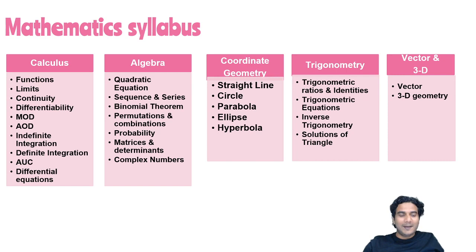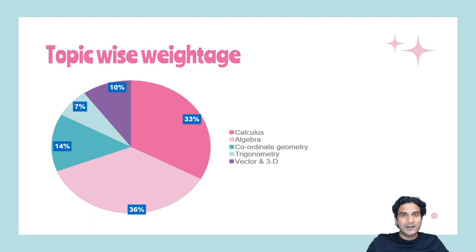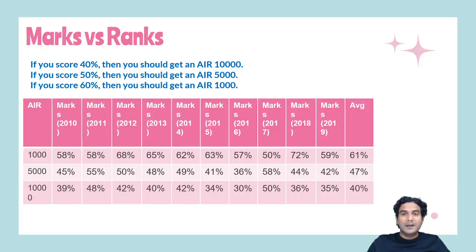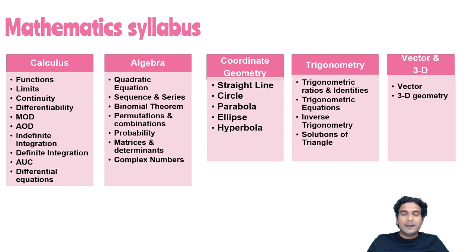Trigonometry is weightage-wise the least important. You can see in the IIT exam it has like 7 to 8%. Sometimes it is very less also. If you look at the data, then you can see sometimes it was 3%, 4% also. Like only one question was from trigonometry, or maybe two, three questions were from trigonometry.